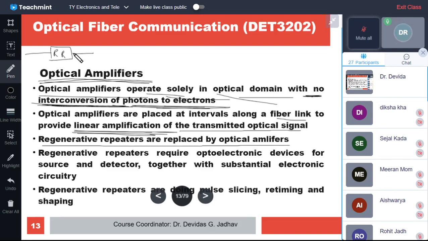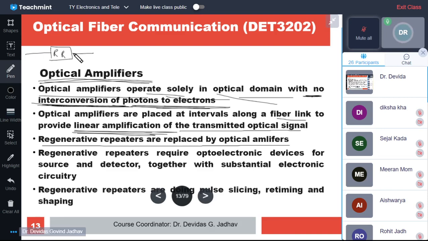Whatever 1s and 0s are coming from one end, it receives, converts into an electrical signal, converts again into optical pulses, and resends. These are regenerative repeaters. We saw this in the advantages in the first and second chapters.